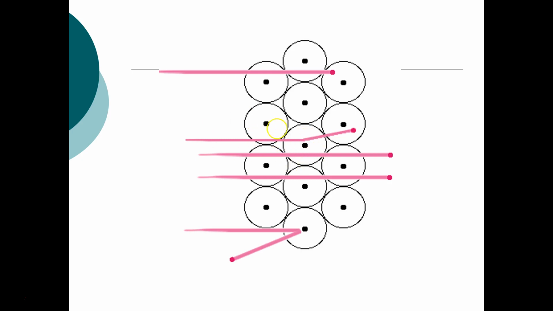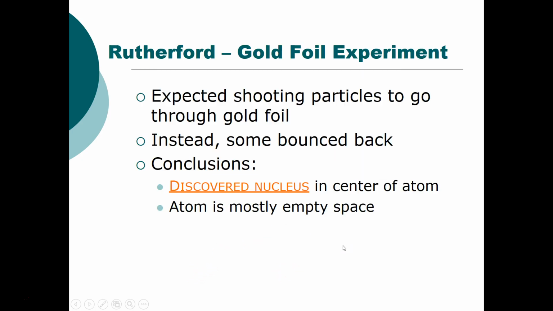So as that alpha particle interacts with that nucleus, it is going to be deflected to the side, which means it's going to go at an angle. Here, notice there's an alpha particle, and as it hits the nucleus, it's going to bounce back because of the angle at which it hit that nucleus. So that helped Rutherford to conclude that there's something very dense and very small in the center of the atom.